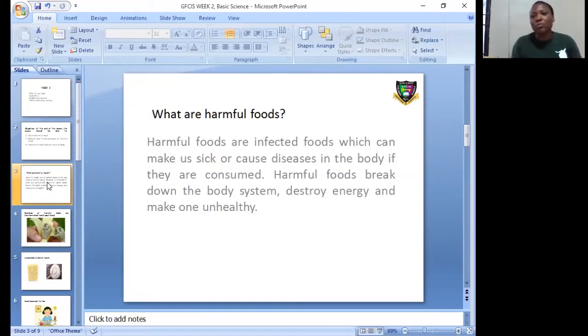Second term, we have learned what foods are, or the definition of food. We said food is a substance taken into the body, or the food substance that we eat in order to make us healthy. And then we also looked at the digestion of food.